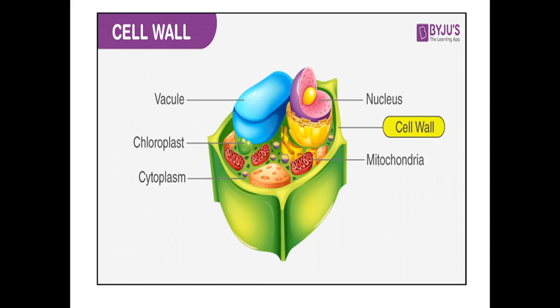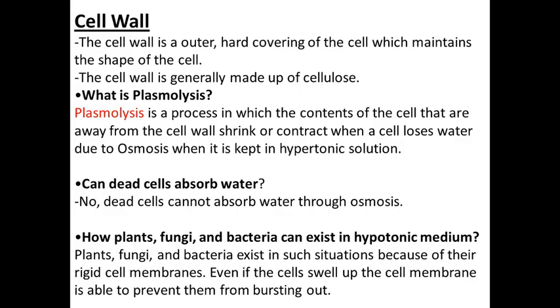Got it? Okay. Now whatever I have told about the cell wall, you have to write in your notebook. I have already given the notes here, but still you have to write notes according to the location, structure and functions. Meaning where the cell wall is present, what the structure of the cell wall is, and the functions of the cell wall.